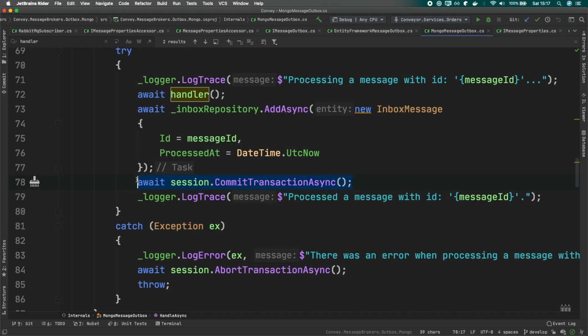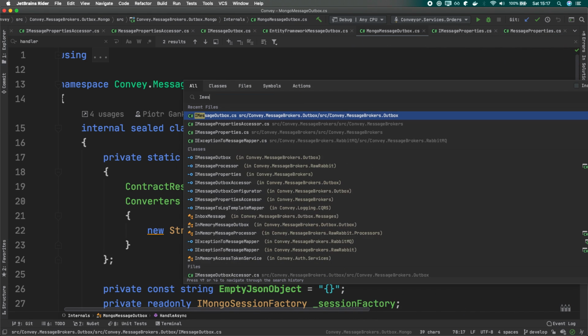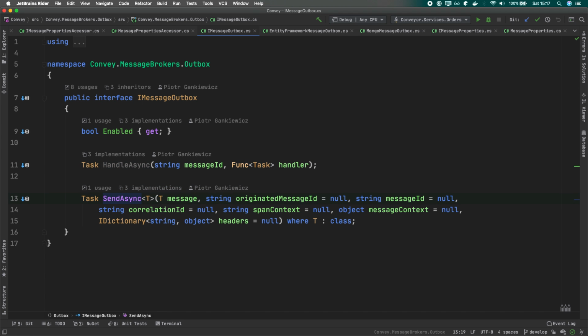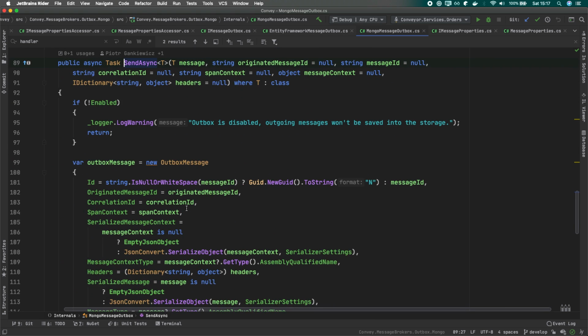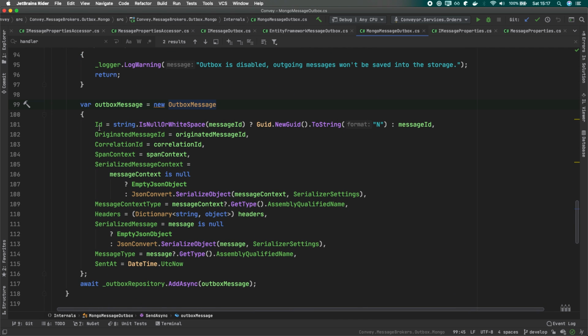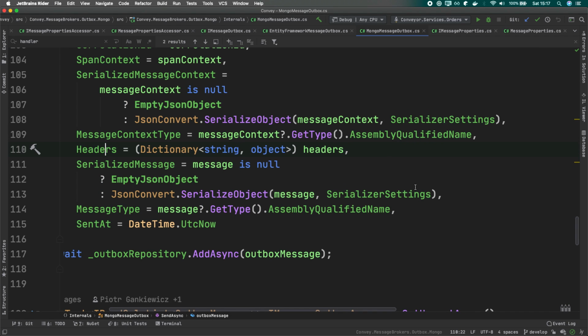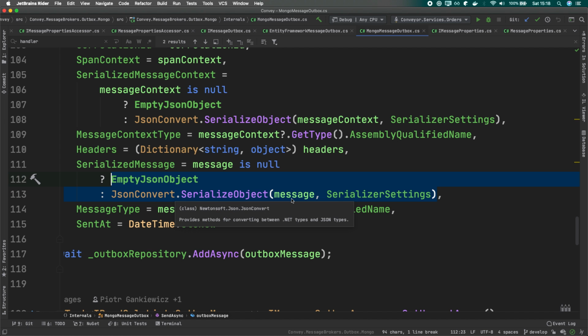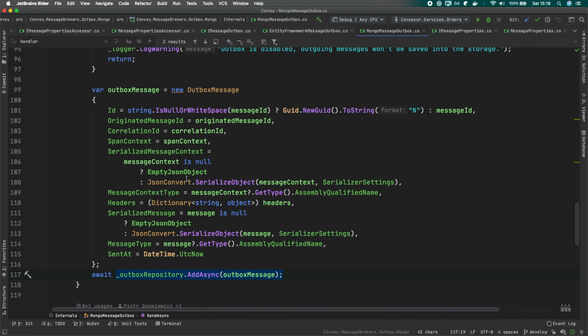So we basically touch 3 different collections. And if we were to look at this Outbox definition one more time, what the send async does is pretty much saving our payload into the database. So we have this Outbox message type, we gather this ID, and we get some additional properties if you have headers or anything like that, and we store our message payload. So we have our message, and we just keep it as a JSON payload. So this will be the event. This basically is the part responsible for storing this whole message into MongoDB.